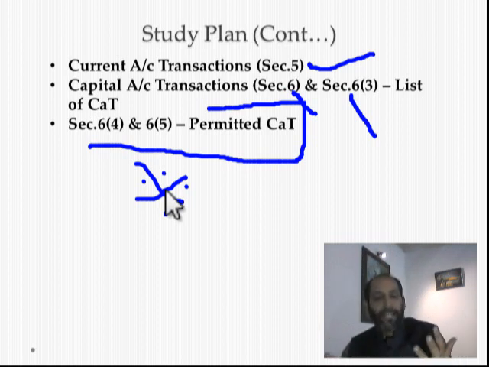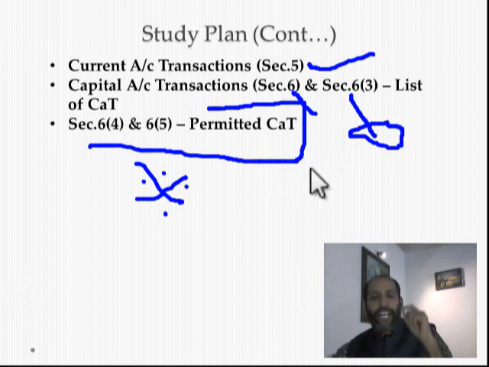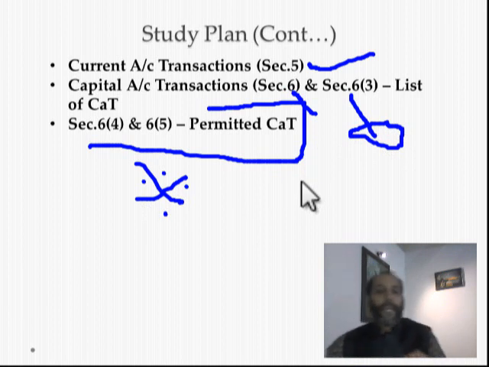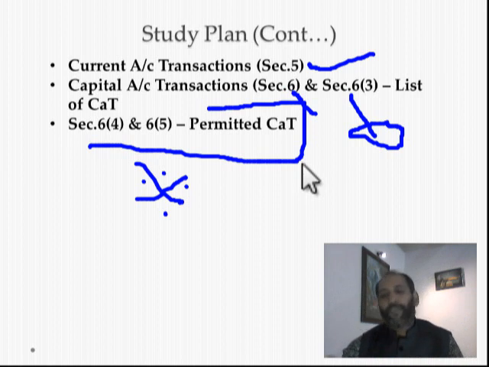Last 3 slides, don't forget: what is capital account transaction, what is current account transaction, what is the difference between current account, that is CAT and CUT, and what makes a CUT special and what makes a CAT special. And also you must understand the list of capital account transactions listed in section 6 subsection 3, and don't forget to study the express exemptions stated in section 6 subsection 4 and section 6 subsection 5. So we will move further now.